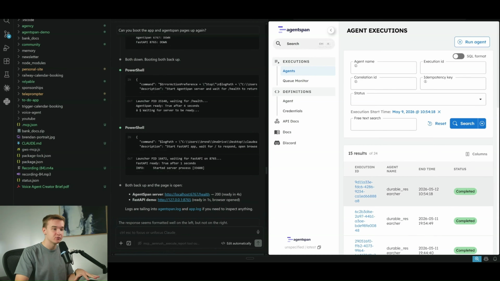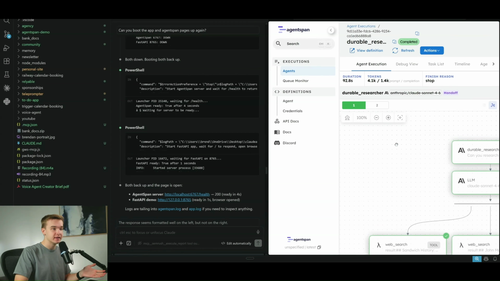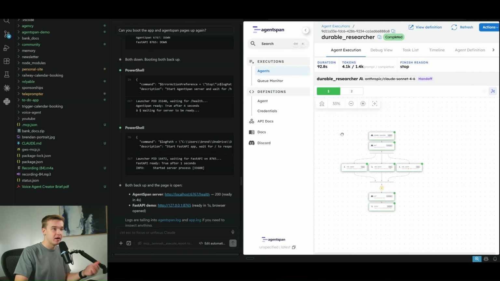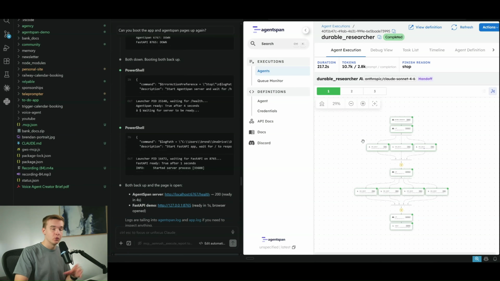So we can see here the last run with the durable researcher agent. That's what it created the agent name for. We could see that the status was completed. And if I go ahead and click into the execution ID, we can have a look at a bit more information as to what was going on behind the scenes for that run that we just did. We're even able to have a look at this agent execution tab right here to look at the entire process of everything that happened in order to do that research report.